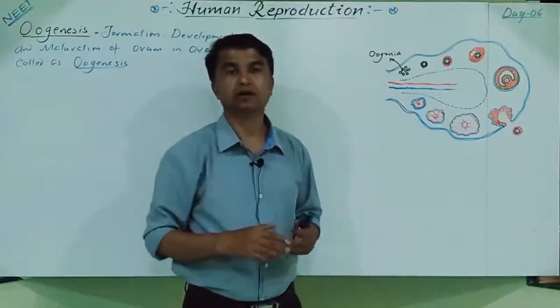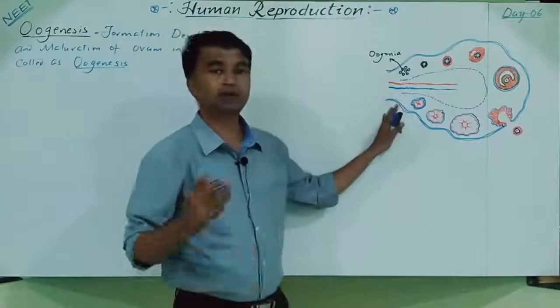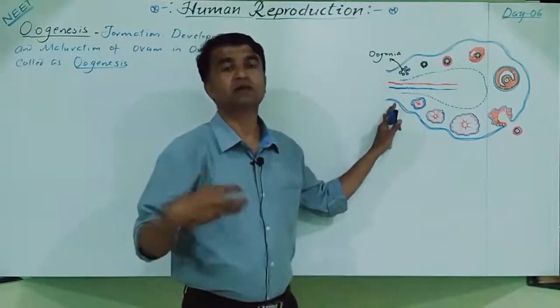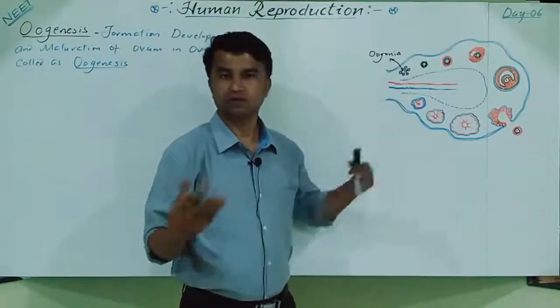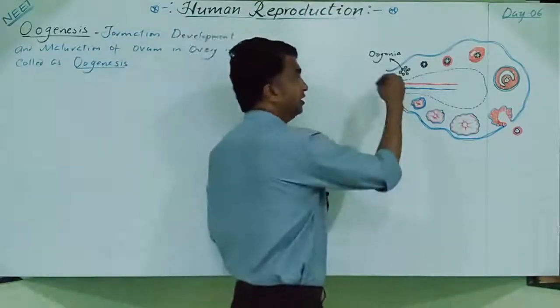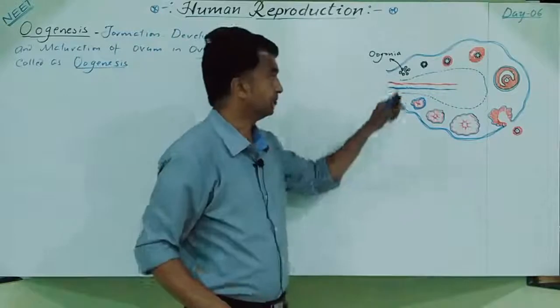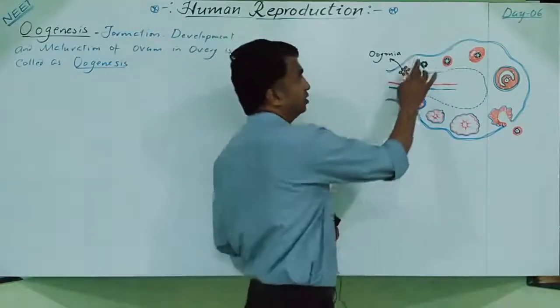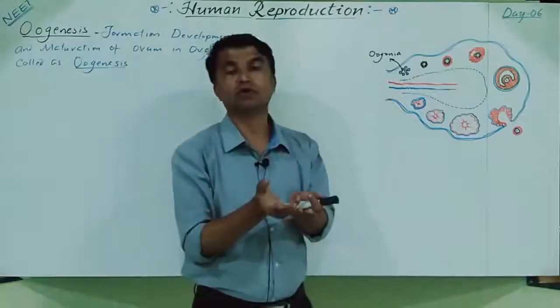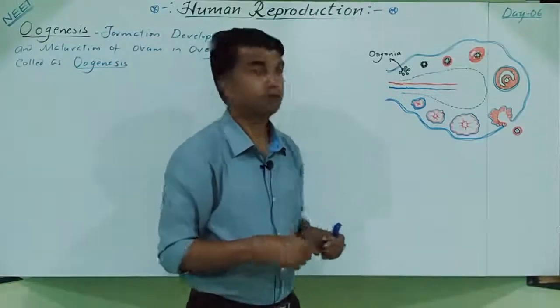The process begins when the female fetus is about 25 weeks old. During development, some cells of the egg nest become mature and are surrounded by follicular cells.